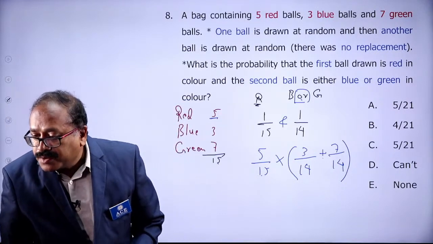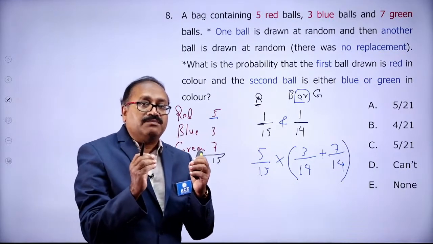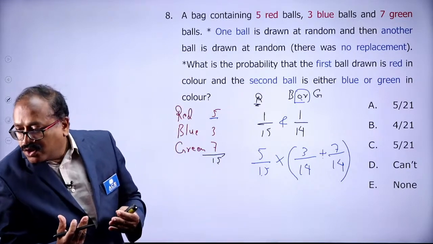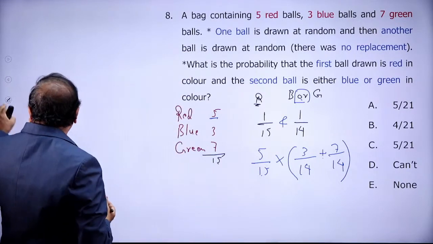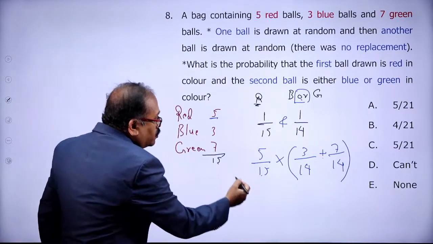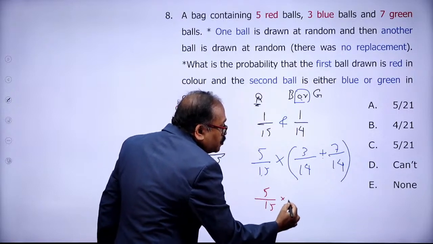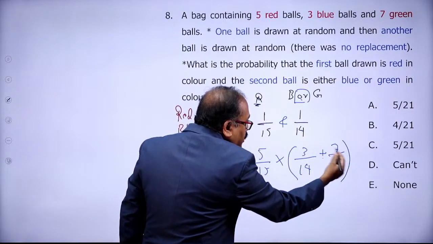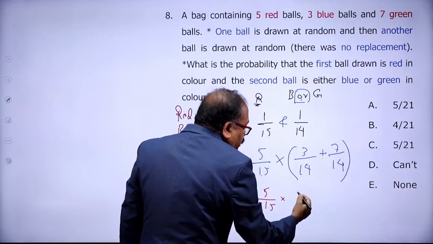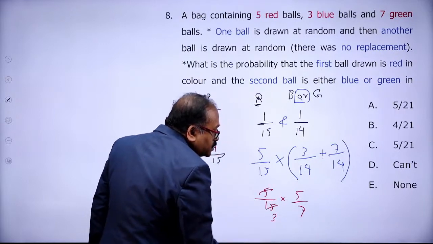Anyone answered it? Anyone answered it, my friends? Come on, we will learn something every day, or at least we will practice it together. Okay? Fine. So now from here onwards the story ends. Now you notice that this is 5 by 15 into 10 by 14, and 10 by 14 is 5 by 7. 5 by 7, and this gets cancelled 3 times.